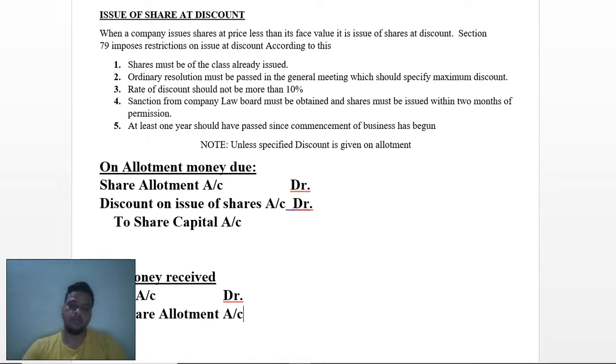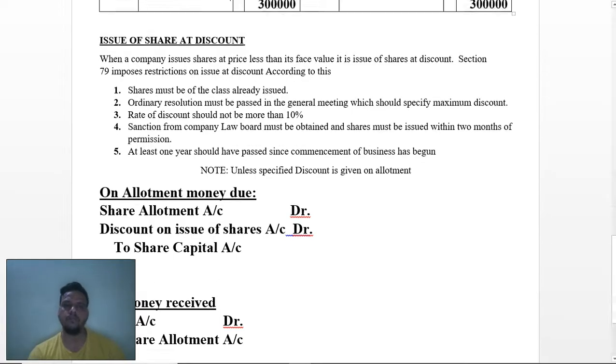But before doing the transactions, we will do one more sum related to discount, which will serve as an explanation for discount-related transactions. Then we will see forfeiture, and after that we will start our advanced accounting in terms of accounting of share capital.